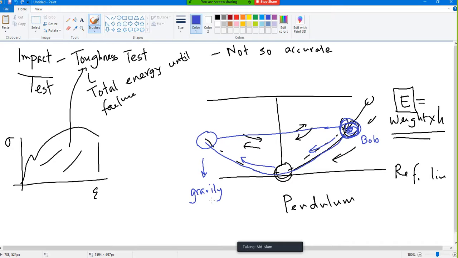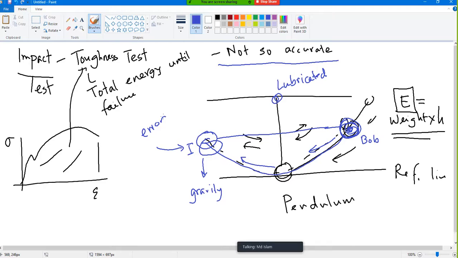So in Newton's law, ideally there is no gravity and no air resistance. There is also some mechanical resistance here. If it is not lubricated well, then there will be some mechanical resistance also. So these three reasons are why it is not so accurate. There is some resistance which we do not take care of. Maybe it was supposed to be here, but it will come here. That is that small error. But a small error is okay because we know that there is error, so we will be safe.